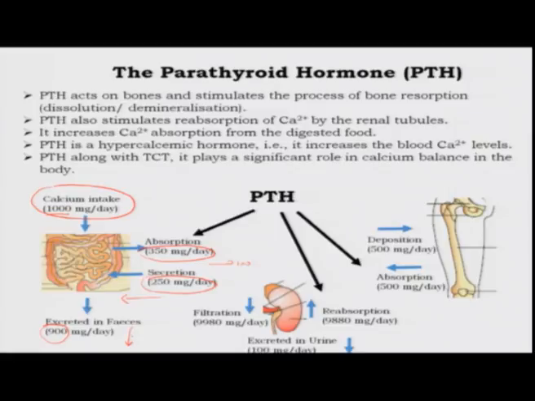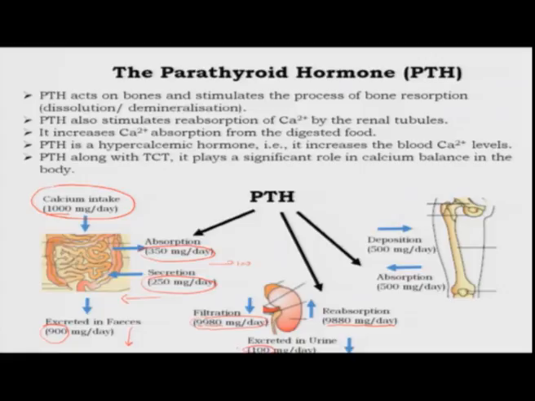Now, in the kidneys, when there is a filtration of blood, a lot of calcium ions are also filtered out, about 9980 milligrams a day. Then in the tubules of the kidney, these calcium ions are again reabsorbed. Almost 9880 milligrams a day are reabsorbed. So, the net result is that only 100 milligrams of this is being excreted in the urine, right.